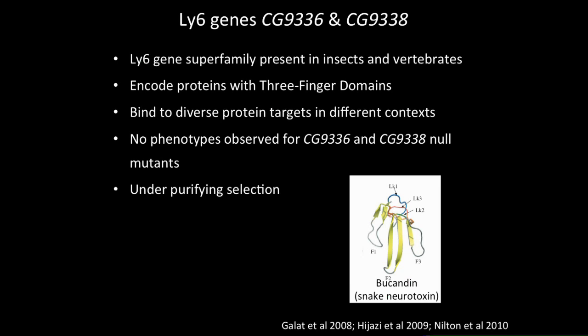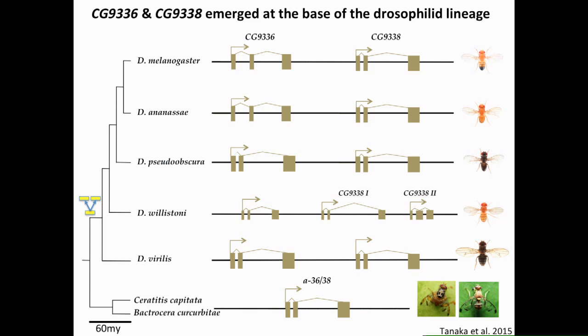However, the sequence analysis shows that both of these copies are under purifying selection, so in the wild, they probably have essential functions. In our previous study, looking at the evolution of the Ly6 gene family in insects, we found that the two genes appeared as a result of tandem duplication at the base of Drosophilids.